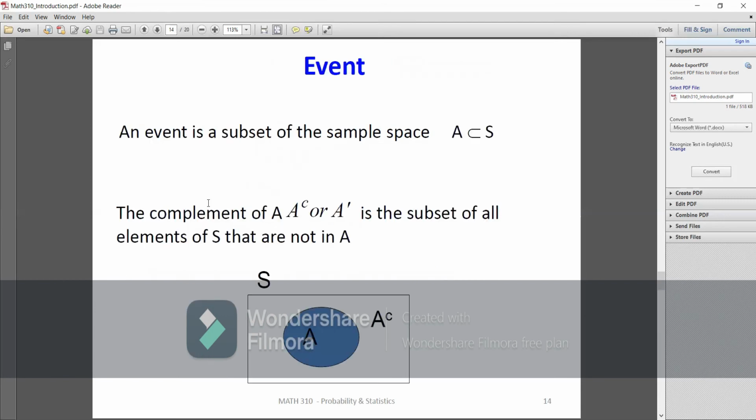Okay, guys, now we're going to define an event. All of us know what we mean by sample space, right? Now, an event is a subset of the sample space. So this is the sample space, and A is inside the sample space. When we say A is inside the sample space, we can define the complement of it, which is outside A and inside the sample space. We can write it as A^C, A prime, or A bar.